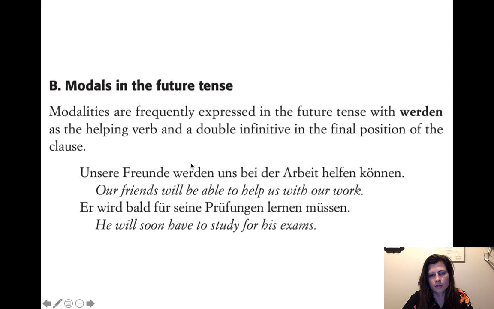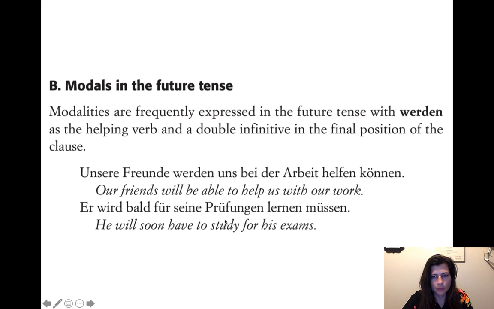So it's like werden, then you go all the way to the end to get to be able to, and then you go second to last to help. And then you do everything else that needs to be said in the sentence. Our friends will be able to help us with our work. Unsere Freunde werden uns bei der Arbeit helfen können. Will be able to help.